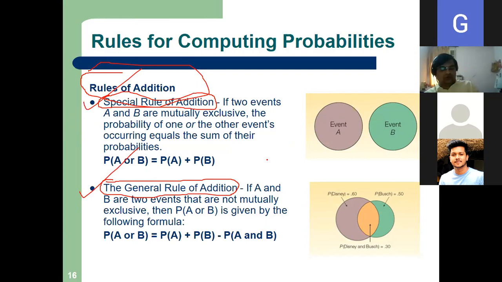Now you have to understand the special rule. See what it says. Read each one of the lines. If two events A and B are mutually exclusive, the probability of one or the other event occurring equals the sum of their probabilities.